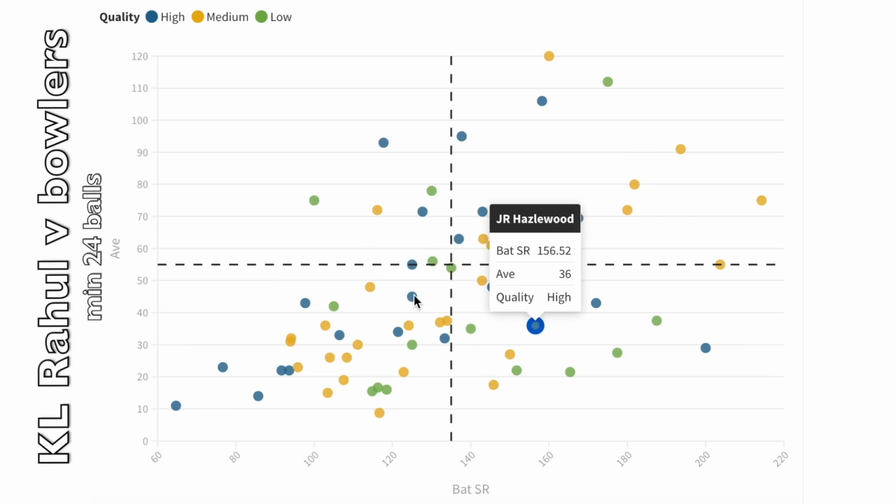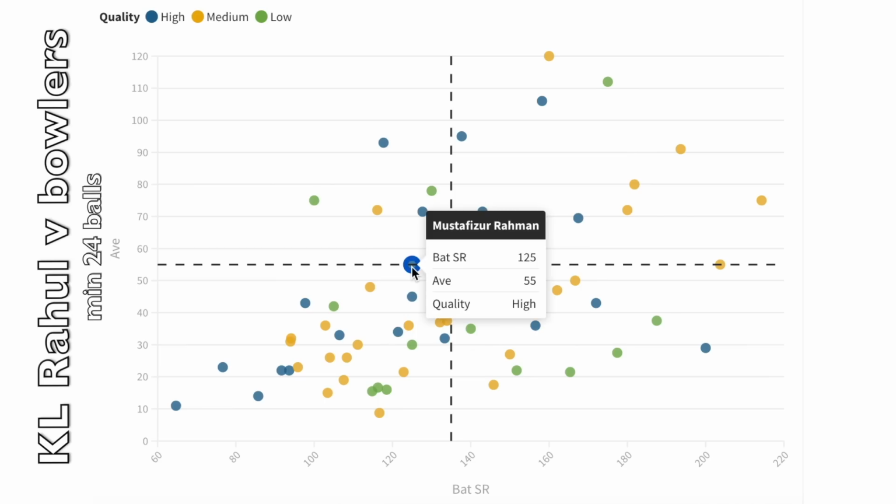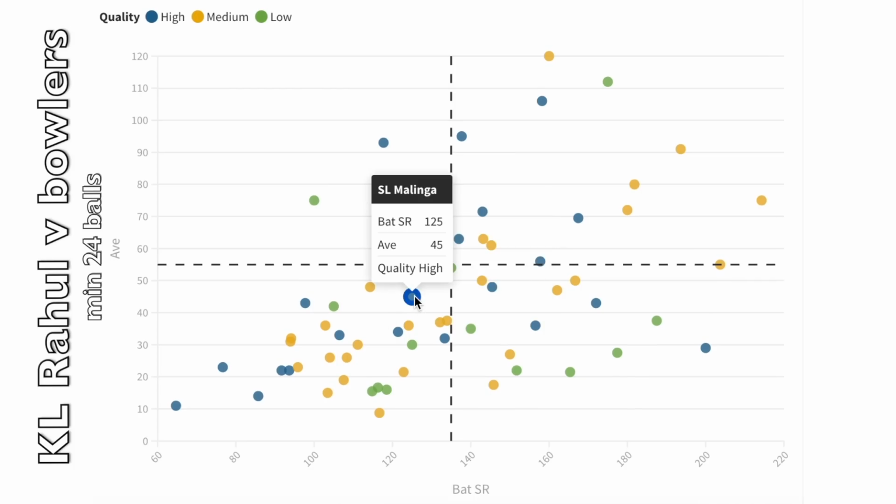And there are a couple of players right in the middle that could have landed anywhere. The Fizz and Lasith Malinga. If you look at the actual individual numbers here, this is an outstanding record. In fact, I probably did him a disservice the way I drew the lines on here, because I went with an average of 50 and a strike rate of 135, and a normal player would not be anywhere near these numbers. But the truth is, he's way above average against the 4 best death bowlers who've ever played in the IPL.